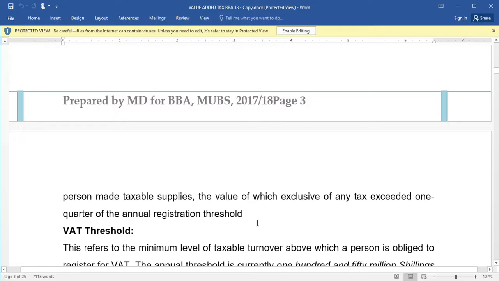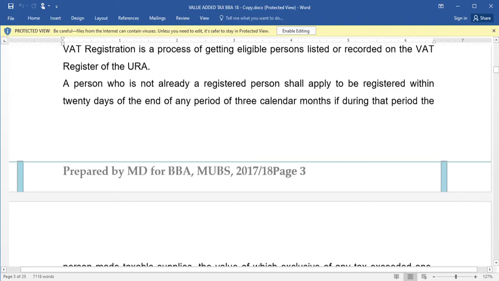The annual registration threshold is 150 million and the quarter of it is 37.5. So if a person made taxable supplies of an amount that exceeds 37.5 million in 3 months, they are required to register for VAT.